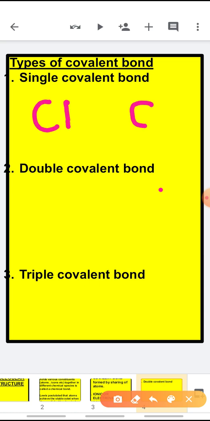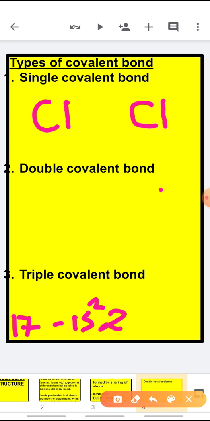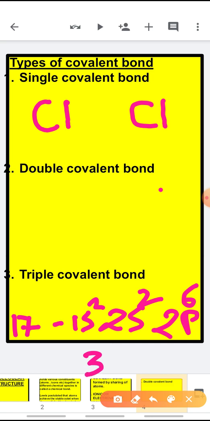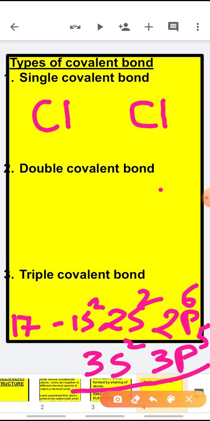Now, children, let us take an example of the chlorine molecule. For chlorine, the atomic number is 17 and the electronic configuration will be 1s2, 2s2, 2p6, 3s2, 3p5. So, 10 plus 5, 15 plus 2, 17 electrons are present, but out of the 17 electrons, the last 7 electrons are present in the third shell, that is the outermost shell.